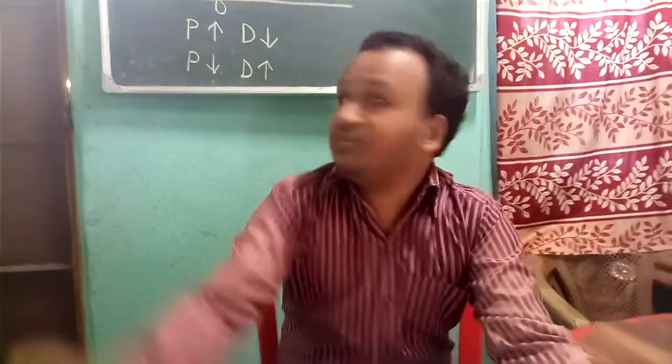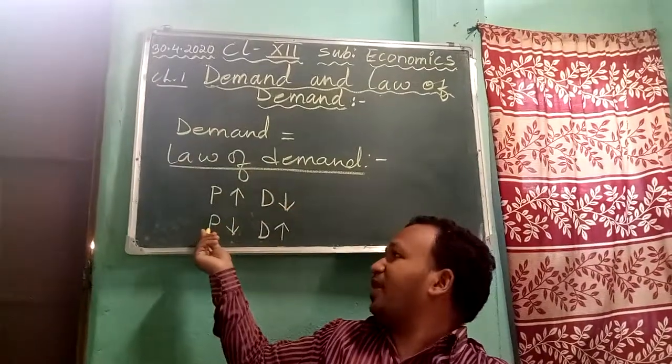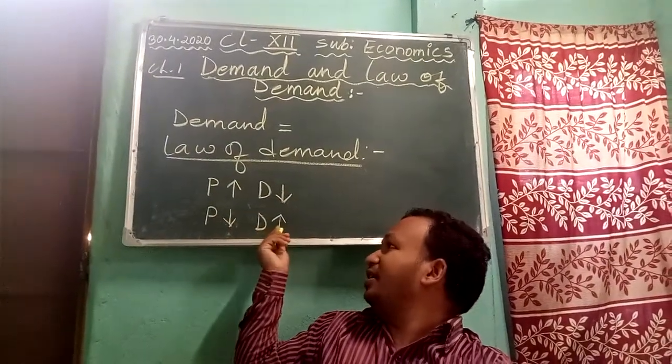So here are some of the factors we are going to see, the factors which affect demand. Number one is the price of the commodity itself. The price of the commodity is the most important determinant of your demand. As I've shown you here, when the price increases, demand decreases. When price decreases, demand increases.